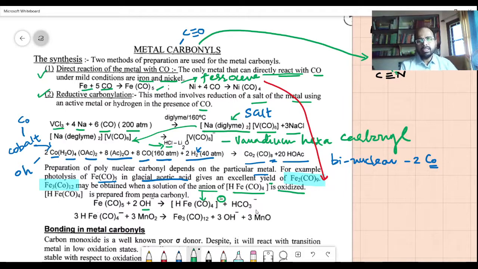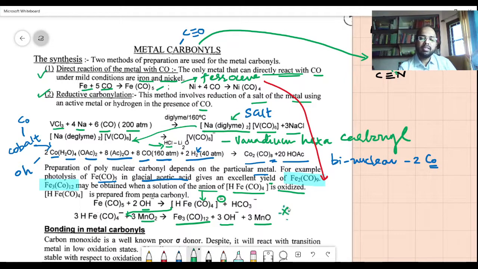And then you get HCO3-. This is acidic in nature. So later you have to react this with oxidizing agents such as manganese dioxide to produce Fe3(CO)12, 3 hydroxyl and 3 MnO. This may be further reactive and the reaction may proceed, and you have to stop the reaction.